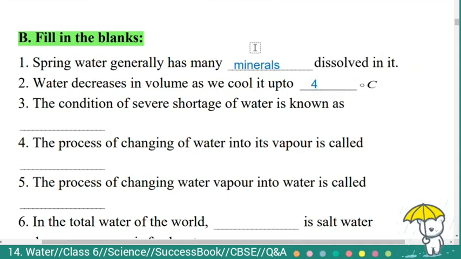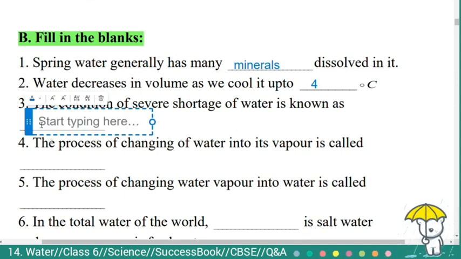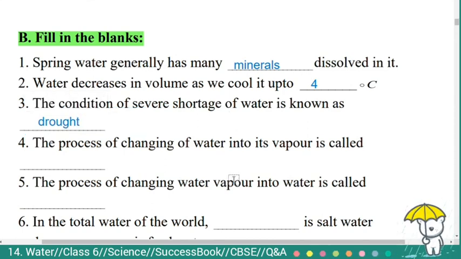Water decreases in volume as we cool it up to 4 degrees Celsius. Third one, the condition of severe shortage of water is known as dash. The condition of severe shortage of water is known as drought.